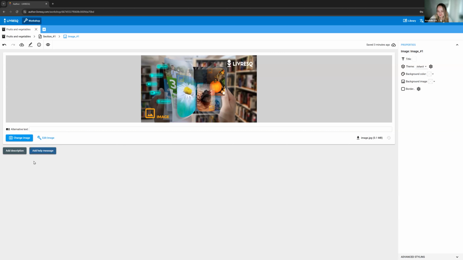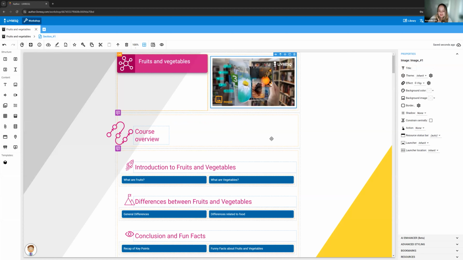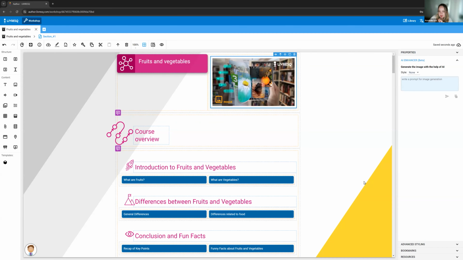So where's the AI? In order to access the AI image generation, I need to go back to my section and just select it using a single click. And then if you're familiar with how we can generate text in LIVRESQ using AI, you'll know that we have this AI enhancer panel down here. So we select the element we want to use AI on, in this case, our image, and then we click on AI enhancer. And this opens up to a place where we can enter a prompt, we can choose a style, and this basically will generate the image for us.